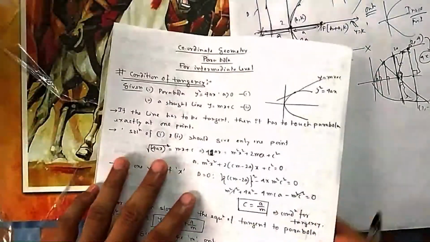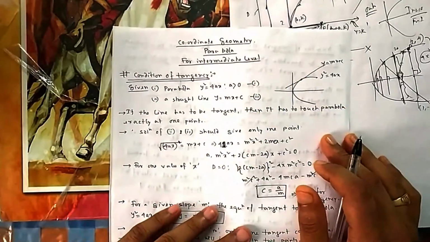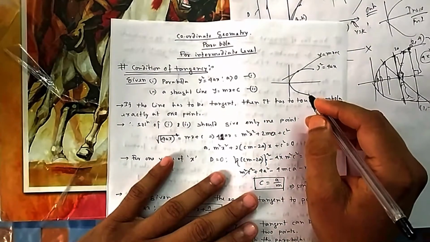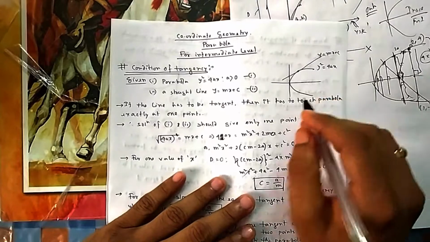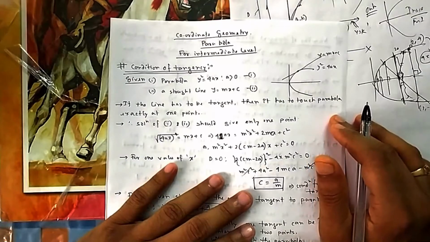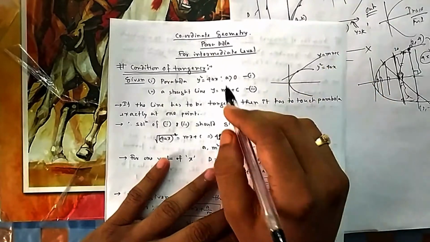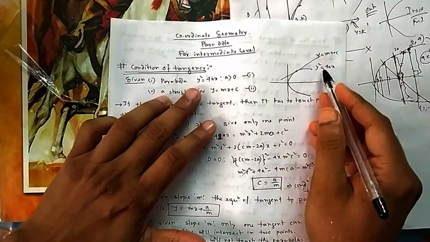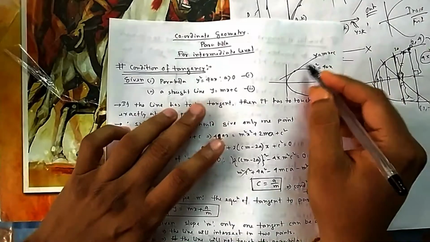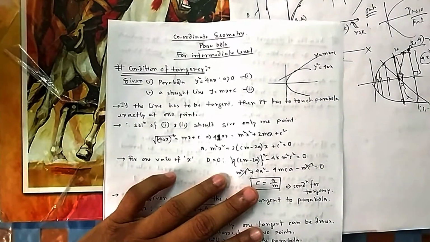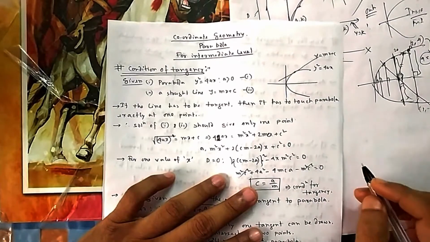If we start with the condition of tangency at the intermediate level, condition of tangency means how you can say that a given straight line can be a tangent to that parabola or not. Tangent means it will touch it at a point. So a parabola is given to you, and a straight line is given to you: y equal to mx plus c. Now you have to derive a condition so that this straight line becomes a tangent to this parabola.